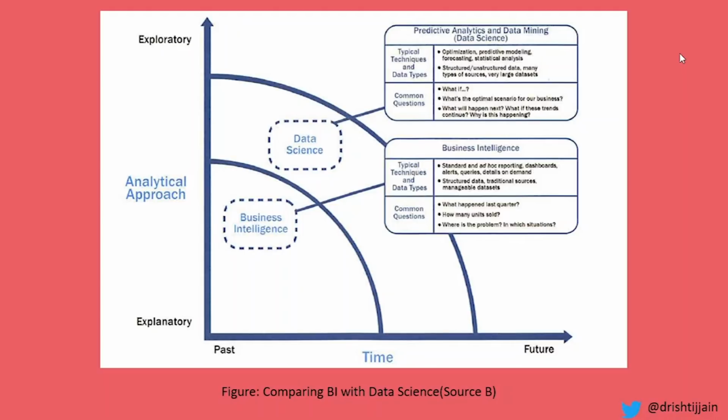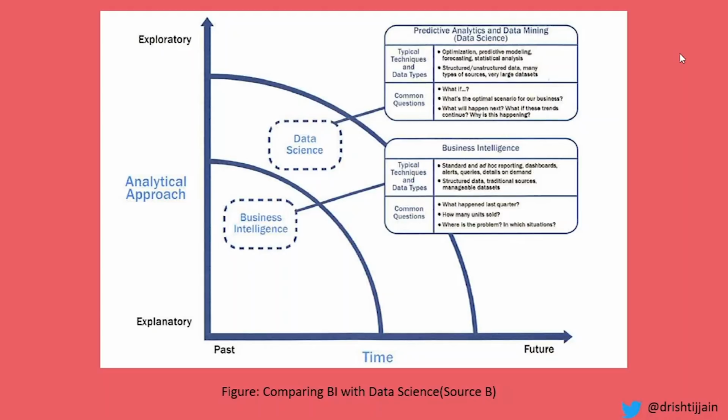Now, many a times, many people get confused between what exactly is business intelligence, what exactly is data science. When I'm working on a particular thing, which category does it fall under? So business intelligence is whenever you're trying to understand what has happened, what is the way that the company was performing in the last quarter, how many units did a particular company sell. All of these questions get answered in business intelligence. You are trying to create reports, analyze the way the company has been performing. All of that comes under business intelligence.